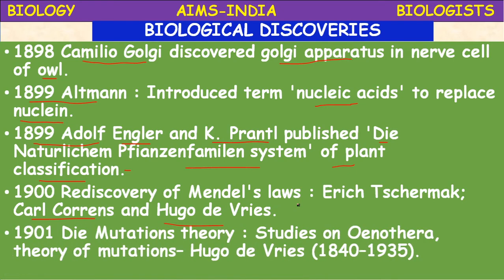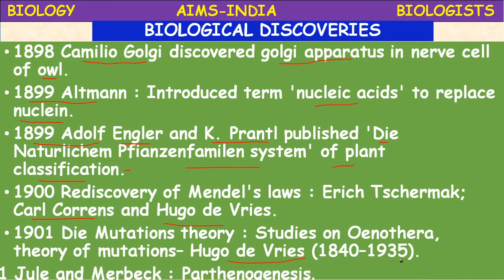In 1901, the mutation theory, based on studies of the plant Oenothera lamarckiana. The theory of mutation was proposed by Hugo de Vries. He lived in the 19th century. Hugo de Vries proposed the mutation theory.